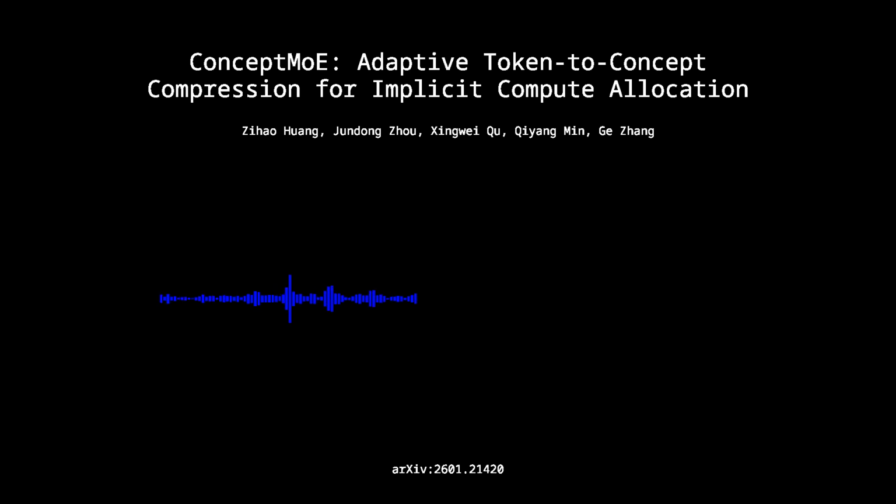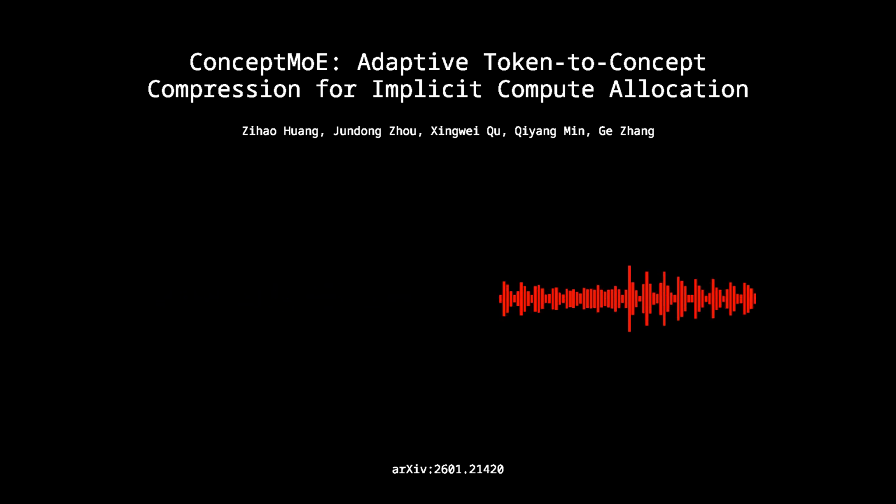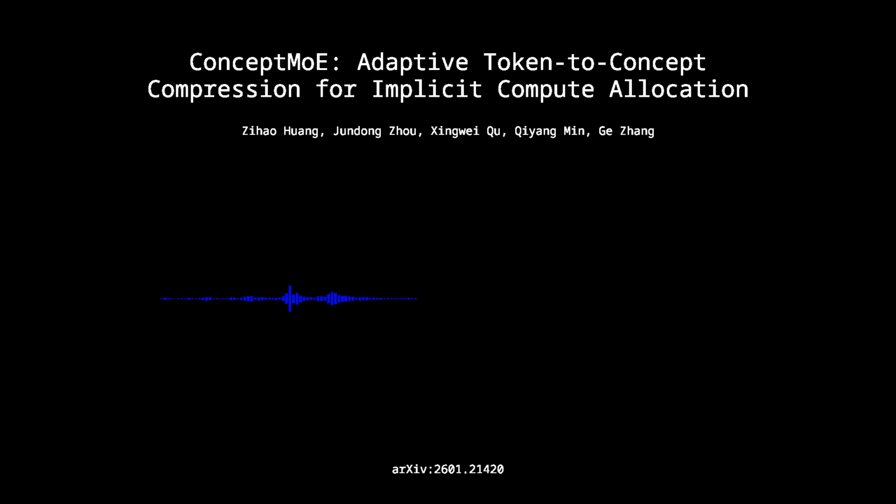You're talking about the uniform compute paradigm. I am. It's just standard transformer behavior. It doesn't matter if the model is processing a really complex token that needs deep reasoning or just a simple stop word. The computational cost is identical. Yes. We are spending the same number of FLOPs on the word "the" as we are on the word "eigenvector." Which is the fundamental inefficiency of the dense transformer stack. We're treating the token as the atomic unit of computation when it's really just the atomic unit of input.